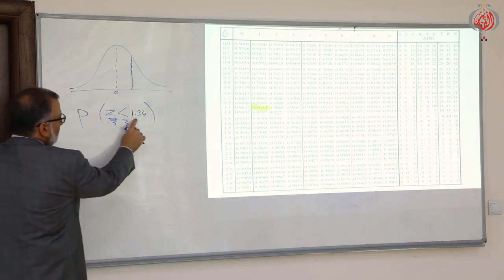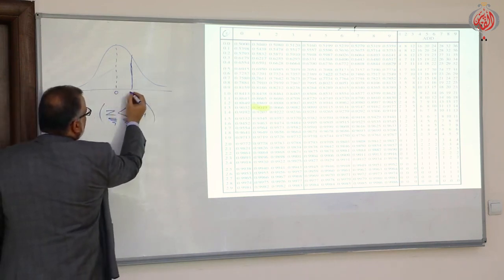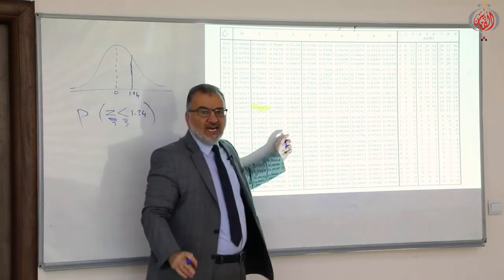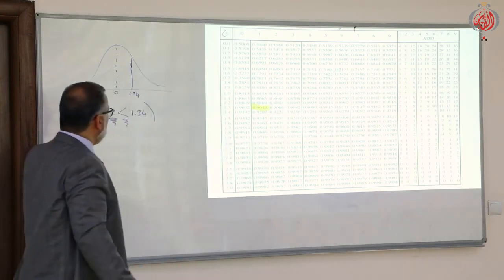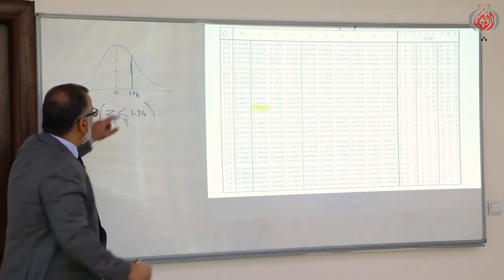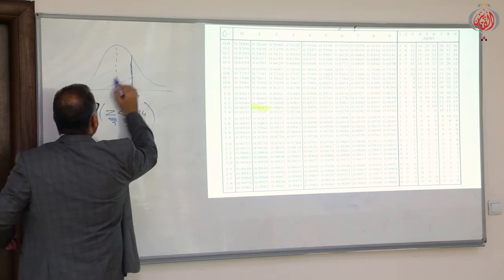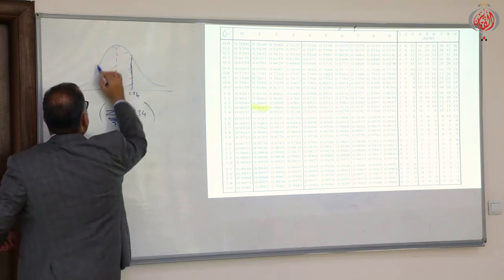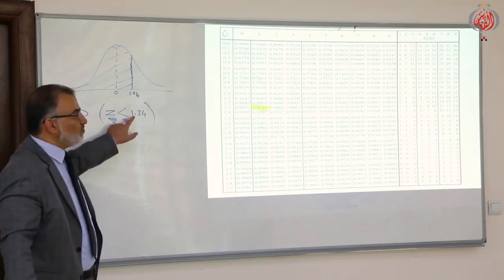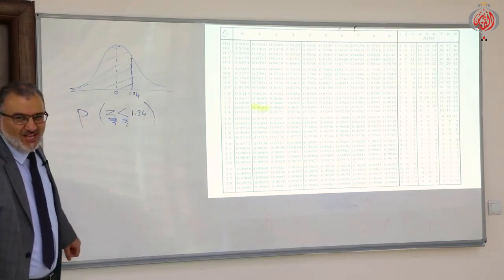If I give you 1.34, it means to the right of 0. The table calculates for me the probability when z is less than 1.34, meaning that part. How to find it?